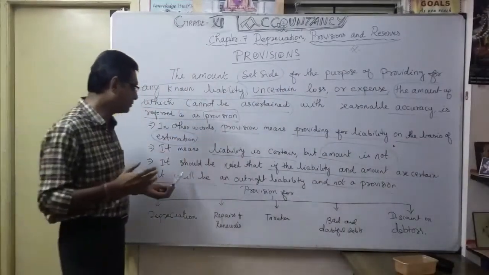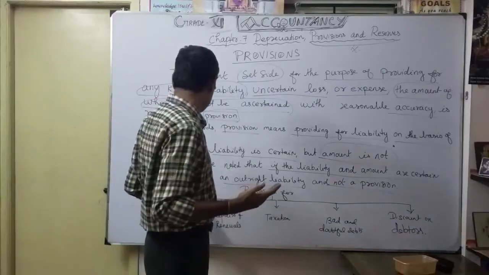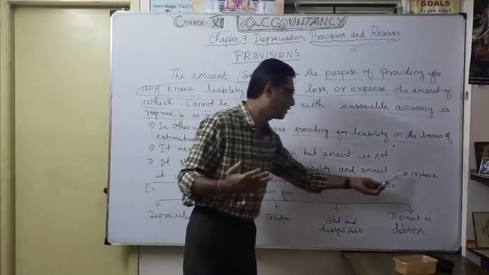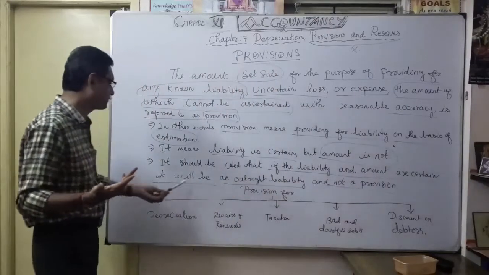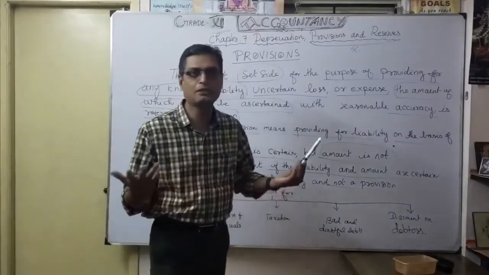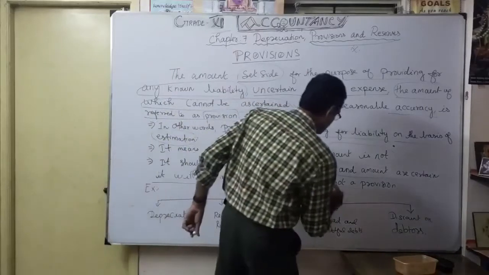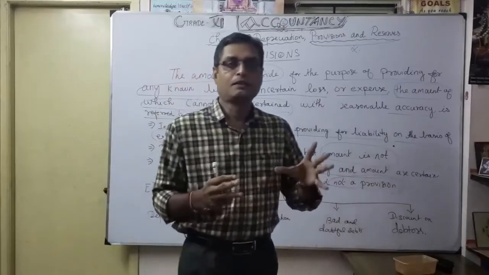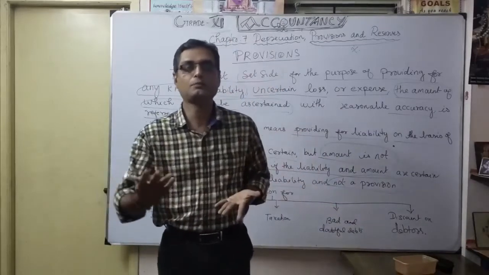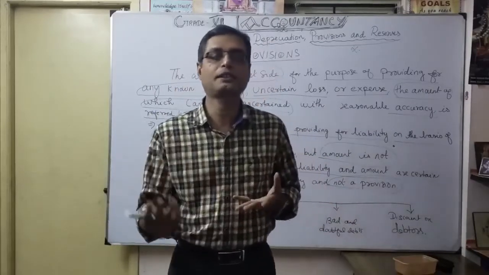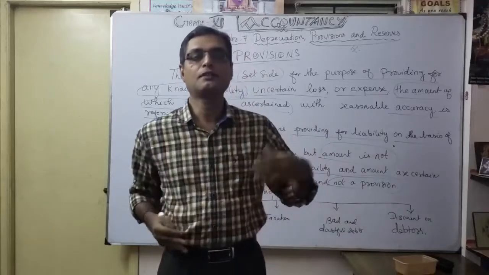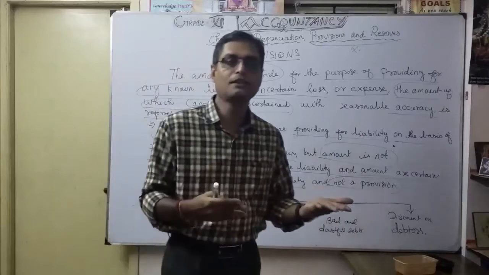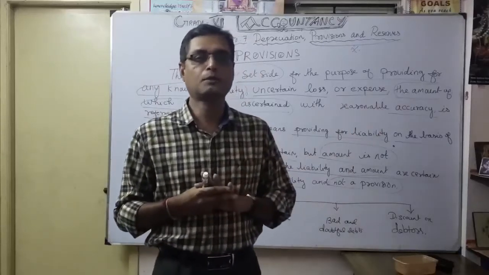But if everything is certain, it will be an outright liability, not a provision. So the name provision won't come. Understood? Everything is certain, so there is no question of provision and no need to create one. Anyway, we will do the entry, whatever it is. Whatever happens, it will automatically be shown in our trading and profit and loss account. Correct.